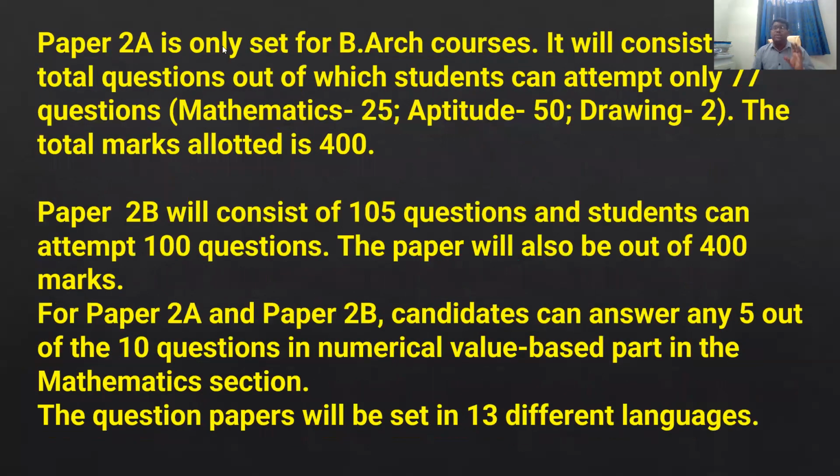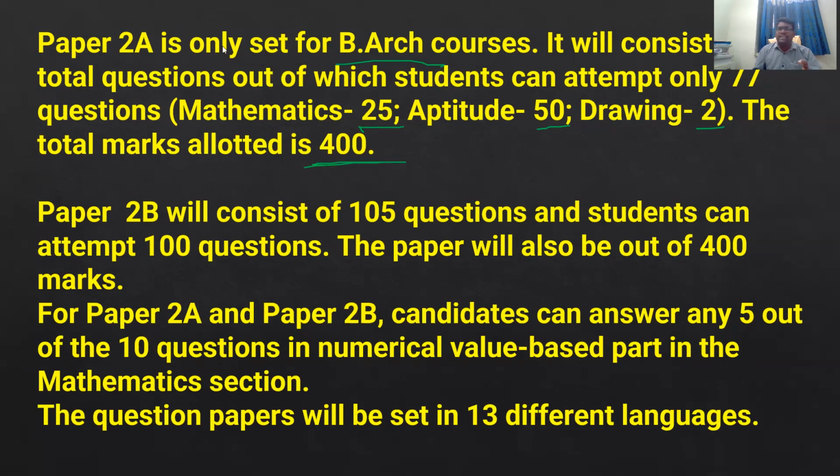Okay, so paper 2A, that means Bachelor of Architecture. Paper 2A is only set for Bachelor of Architecture courses. It will consist of 82 questions in total, out of which students can attempt only 77 questions. Mathematics is 25, aptitude will be 50, drawing is 2. The total marks allotted is 400 marks.